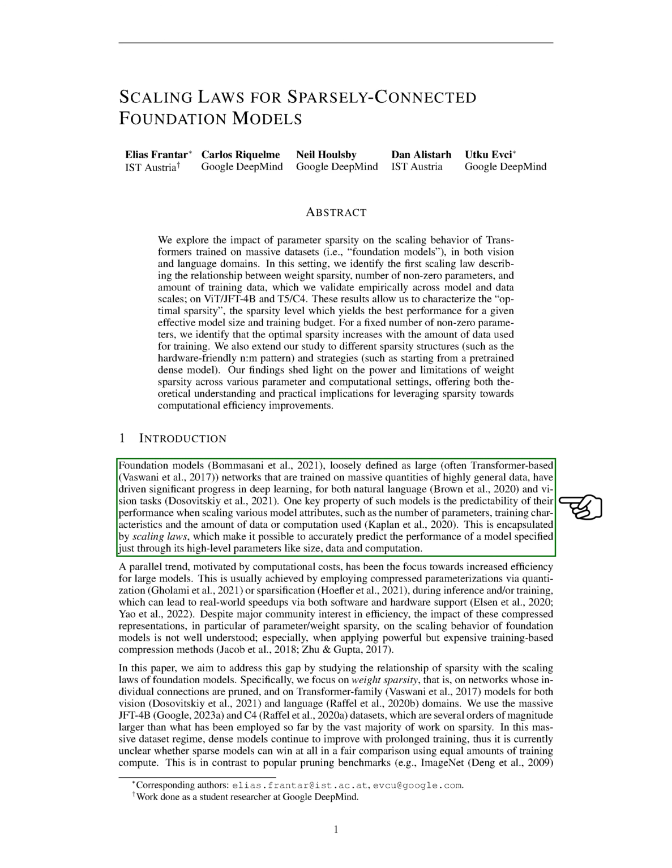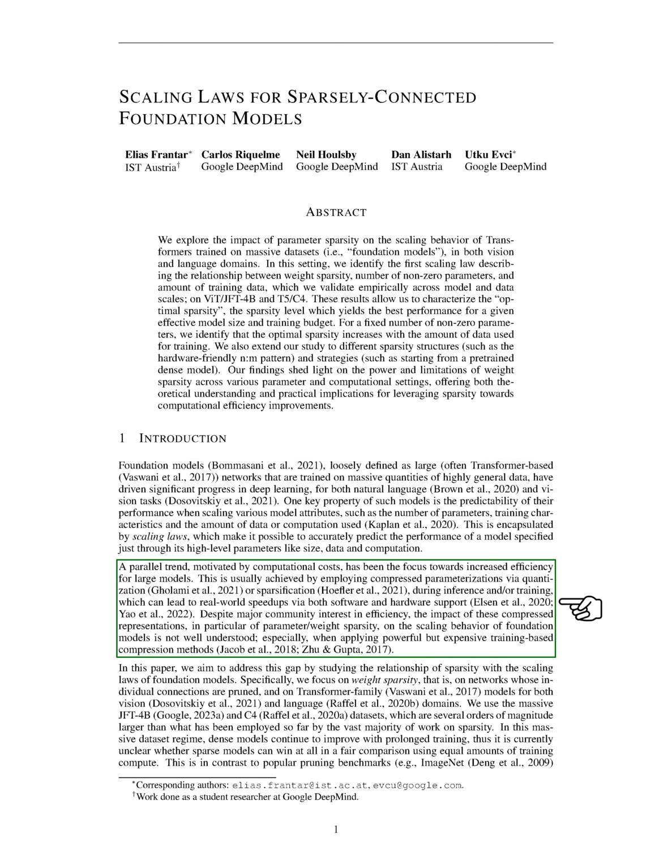of the model, such as the number of parameters, training characteristics, and the amount of data or computation used. This predictability is captured by what we call scaling laws, which allow us to accurately forecast a model's performance based on its high-level parameters like size, data, and computation.